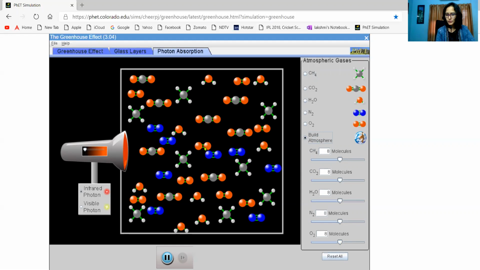So when we build the atmosphere with all these molecules and hit it with visible light, as you have seen, visible light is not able to bring any kind of vibrations. Visible light is just moving in one direction, that's all. Nothing much happens. But when it is hit by infrared radiation, what will happen?